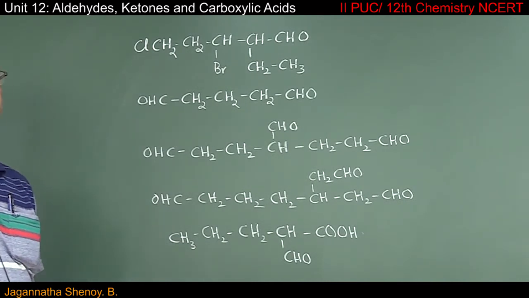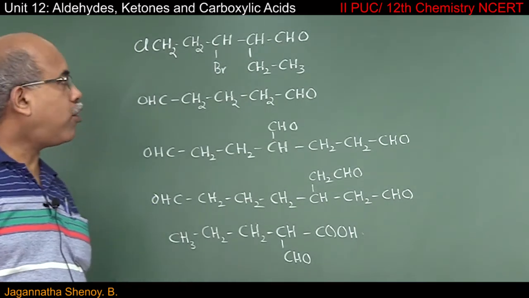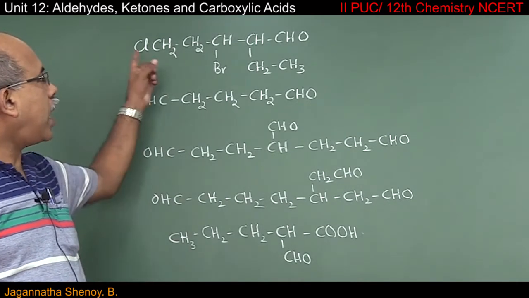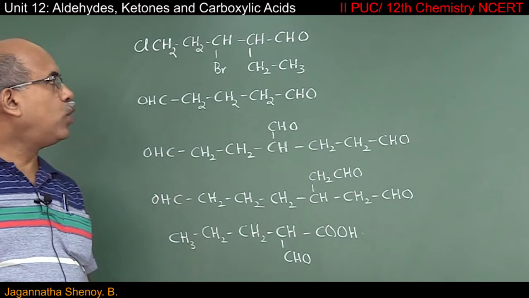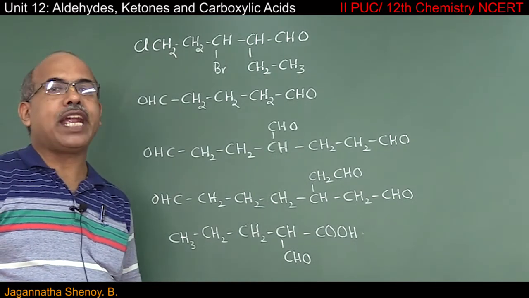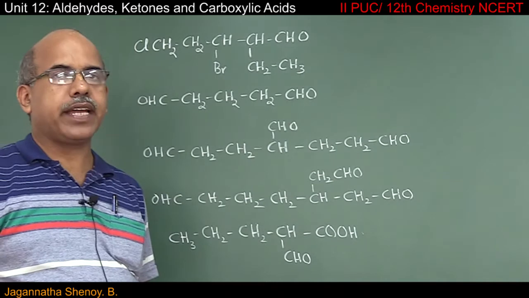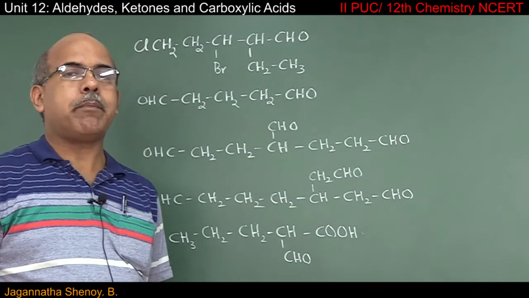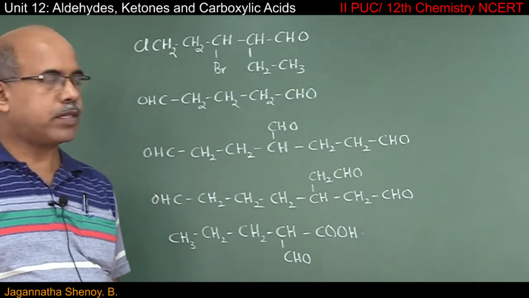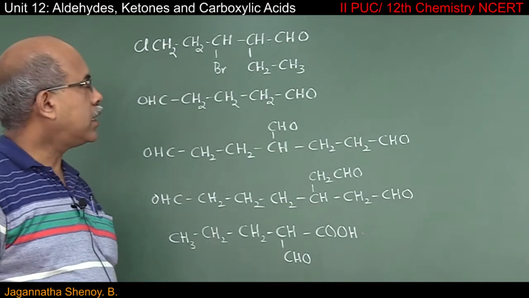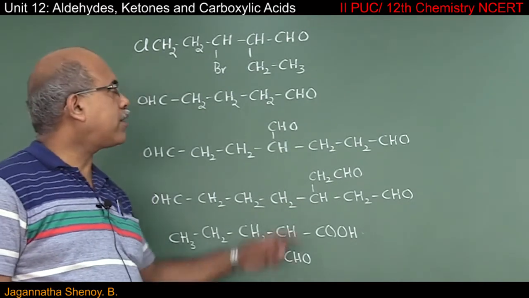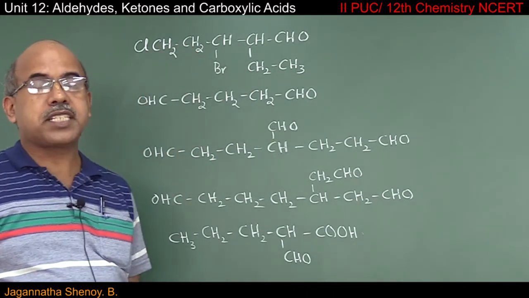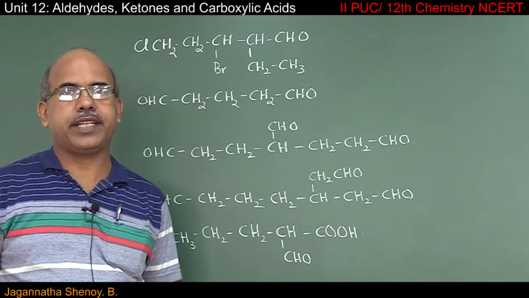We will try to write IUPAC names for some complex structures under aldehydes. Let's start from this example. The rule is simple. Even if it violates the longest chain rule, it is fine. But ensure that in the chain that you have chosen, you should have the maximum number of functional groups. What I am trying to highlight here is, if you select the longest continuous chain of carbon atoms, it should be like this: 1, 2, 3, 4, 5, 6. There should be 6 carbon atoms in the longest continuous chain.